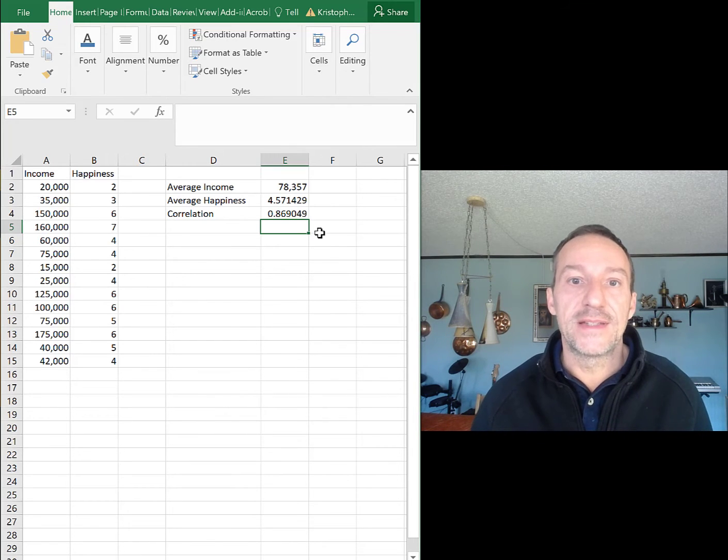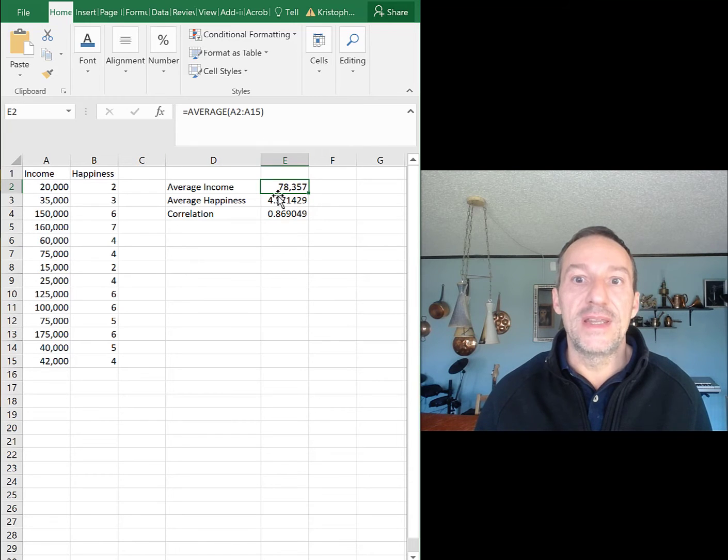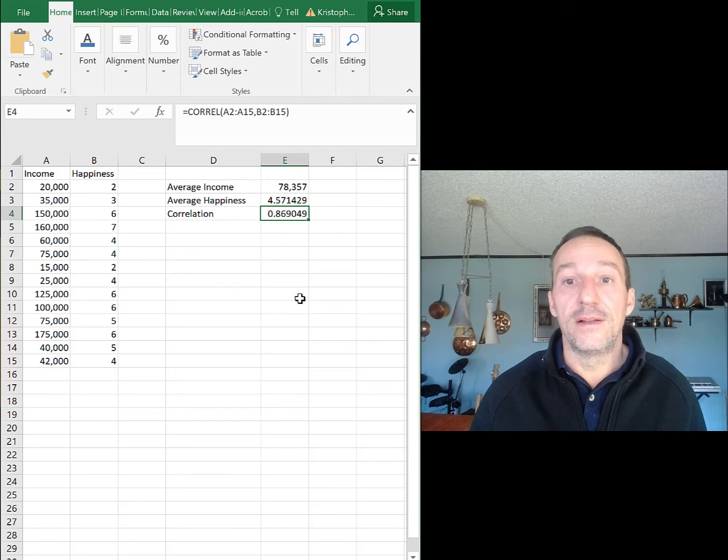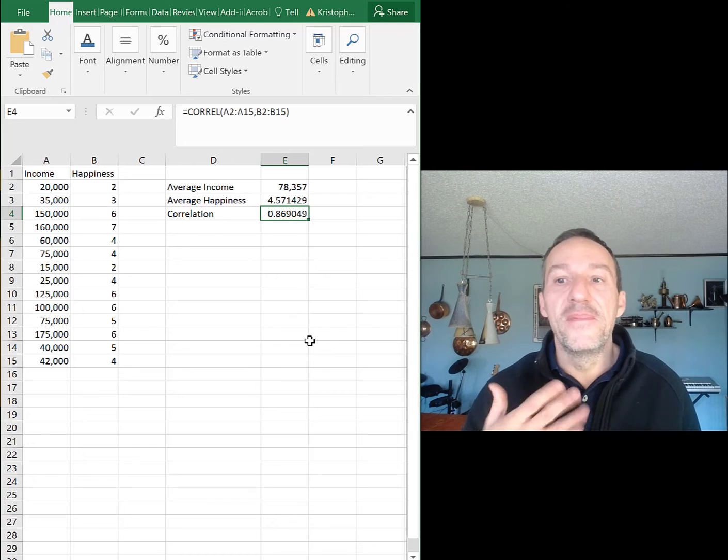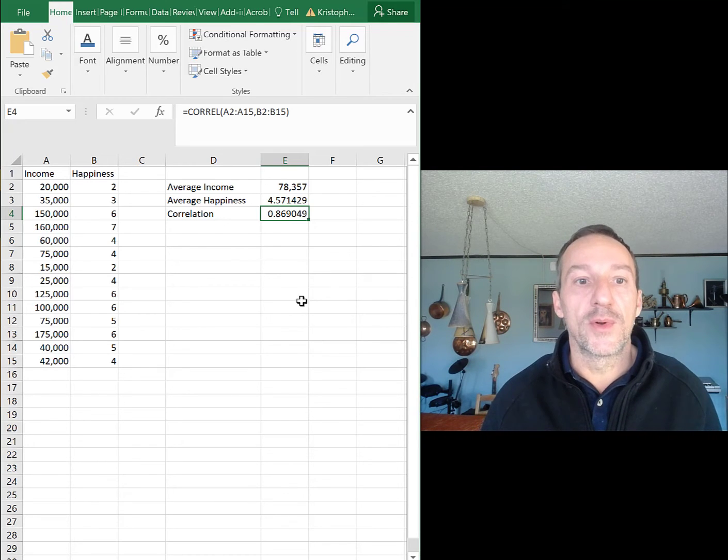I actually ran the stats here. If you were looking at this, here's the average income. In Excel, you can do that pretty easily. Get the average income, get the average happiness, and you can actually do the correlation too in Excel. It's a really high correlation. The numbers are made up, I just made them up. So it's a really high correlation.